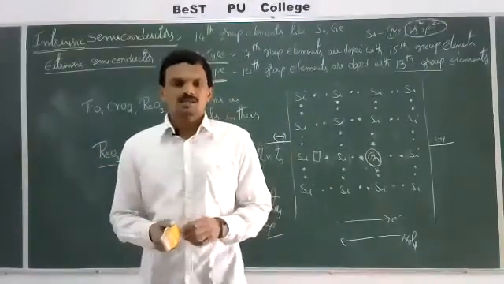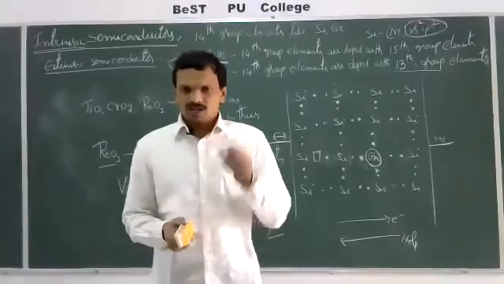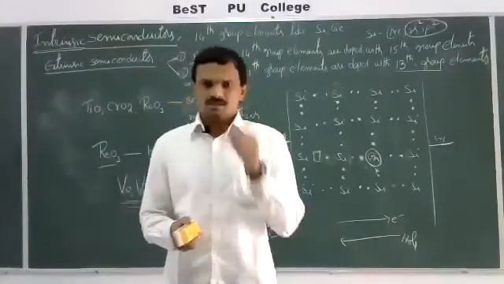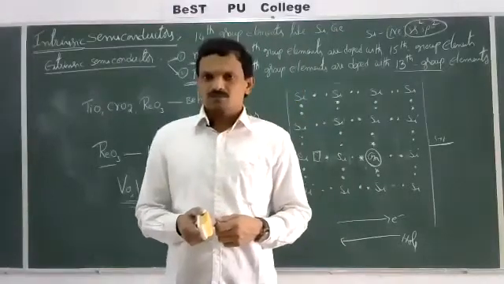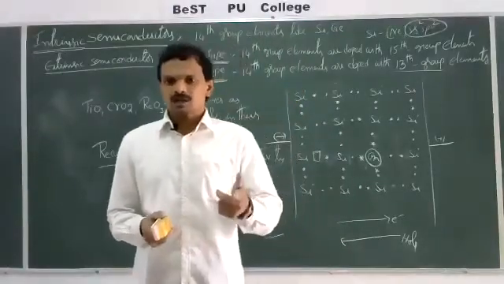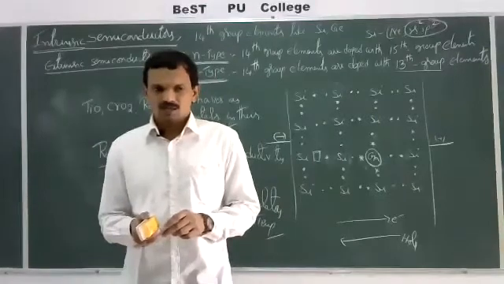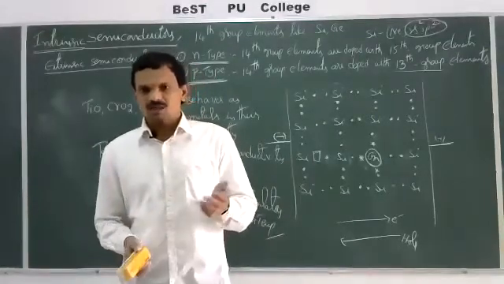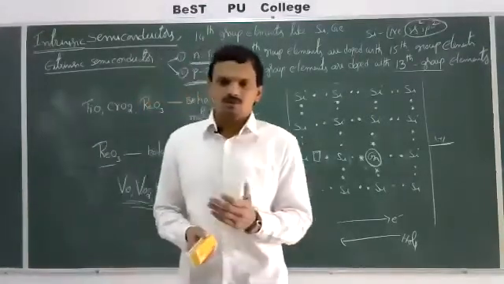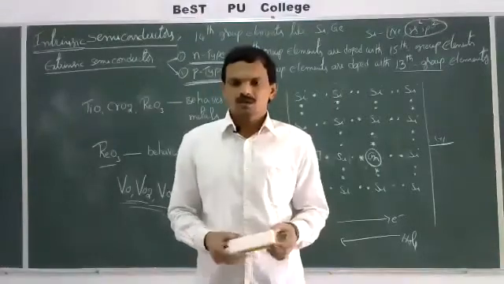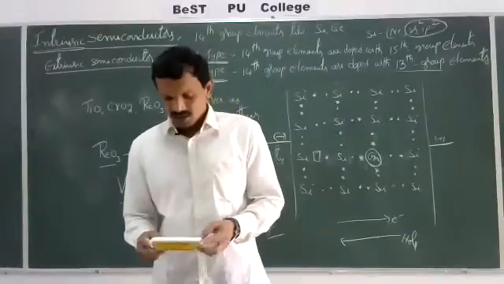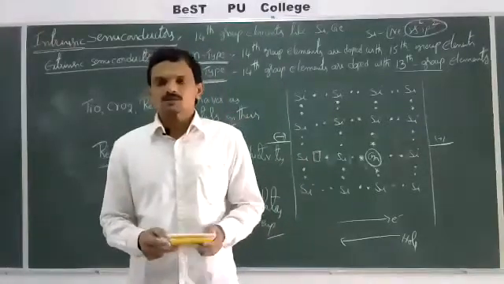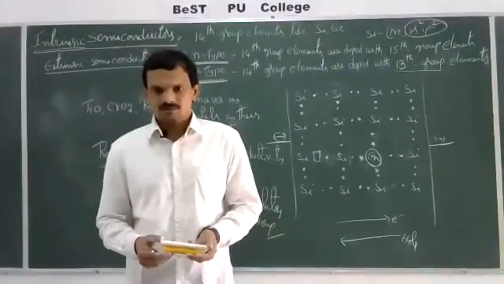If the conductivity lies in between 10 power 4 to 10 power minus 6 ohm inverse per meter, they act as semiconductors. If the conductivity lies in between 10 power minus 10 to 10 power minus 20, they behave as insulators.